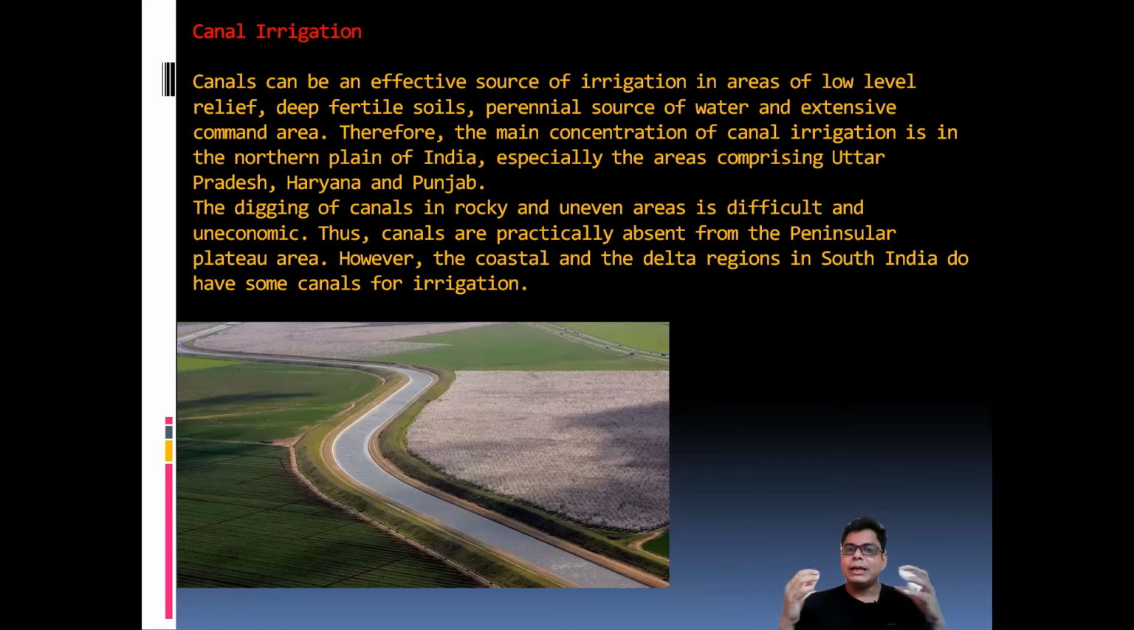So that's why interlinking. This canal method is widely used, especially in Uttar Pradesh, Haryana and Punjab. Digging a canal in rocky, uneven, difficult areas is hard, but in the plain area it is very suitable. Perhaps you know our longest canal, the Indira Gandhi Canal, is already set up. So this is the canal method of irrigation.